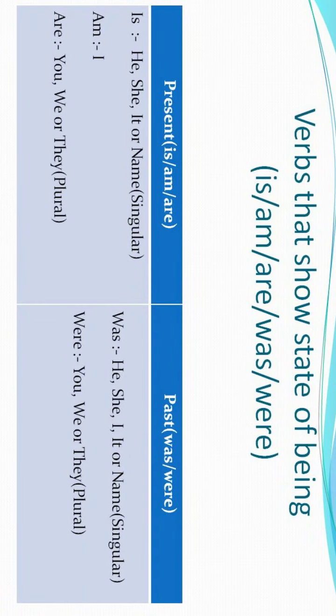Now we have come to the next slide. The next slide tells us about verbs that show a state of being. किसी का कुछ होना, right? Person or thing का होना, right? That we will study under the state of being, right?